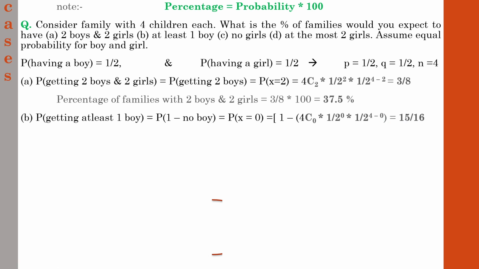Again, in this case also, you need to multiply it with 100 to get the percentage of getting at least one boy in a family. So the percentage of families with at least one boy will be whatever probability you have found, into 100. So the percentage of families with at least one boy will be 93.75%.